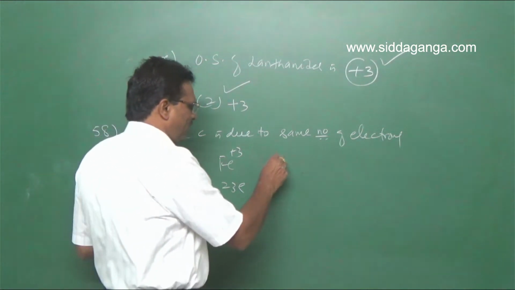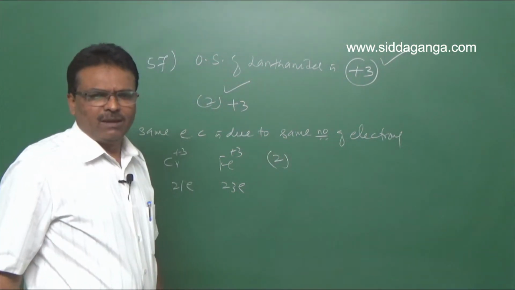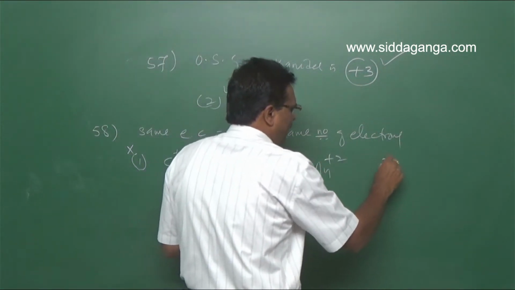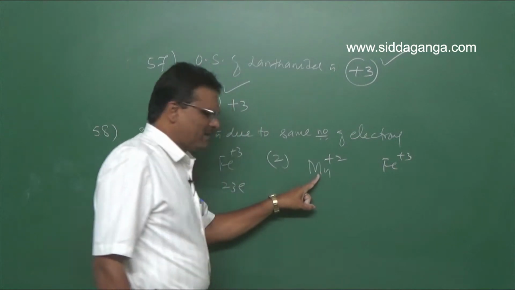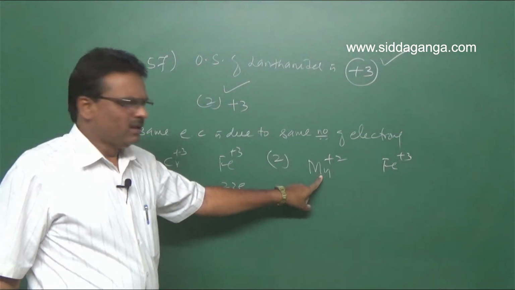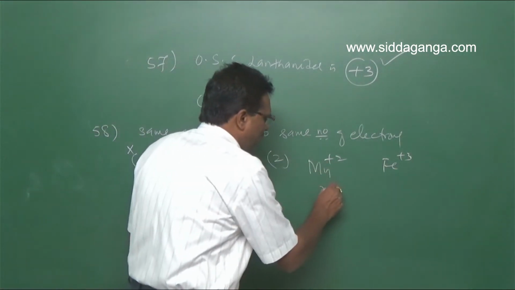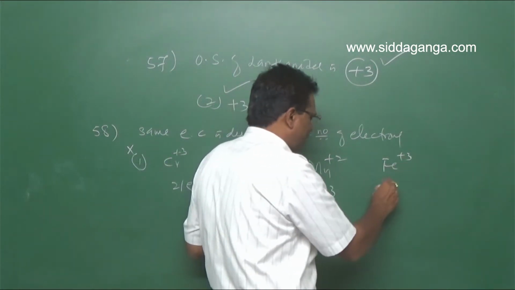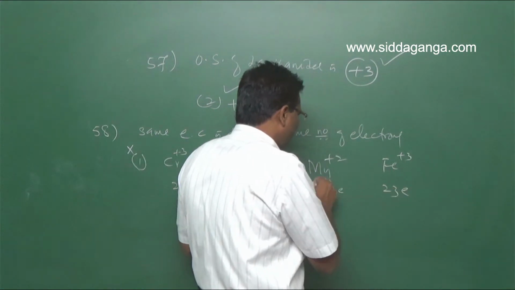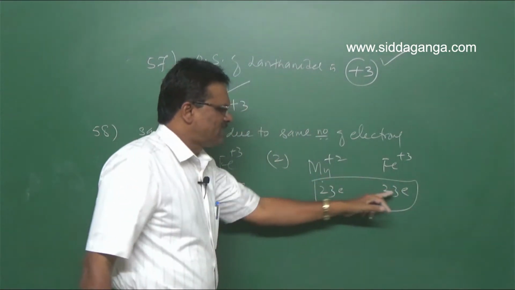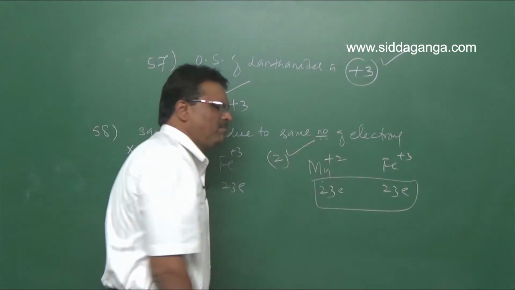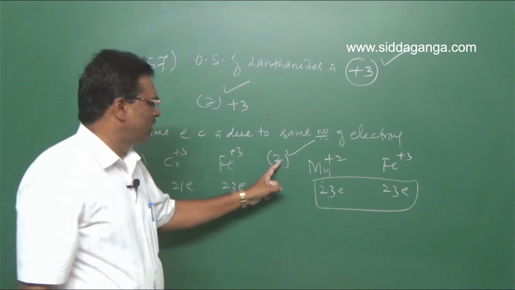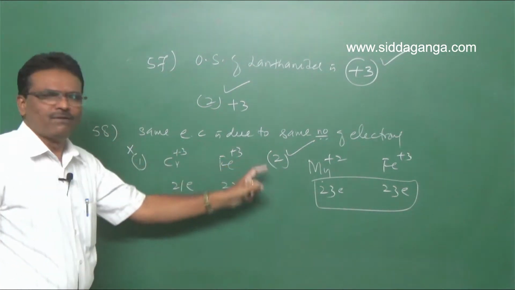In the second option, Mn plus 2 and Fe plus 3. Atomic number of manganese is 25. It loses 2 electrons, so 23 remain. Iron atomic number 26 loses 3 electrons, remaining 23 electrons. Due to the same number of electrons, they have the same electronic configuration. So the second option is right for question number 58.